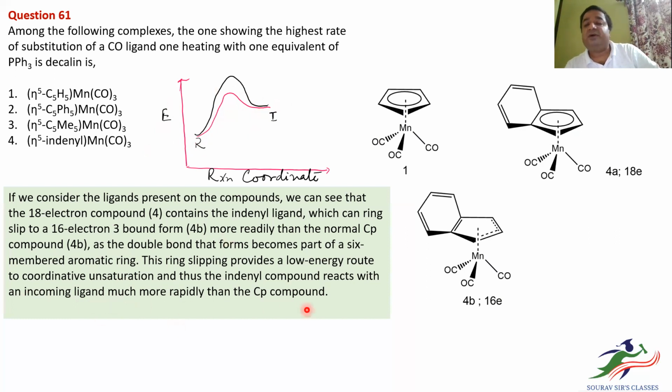So the incoming ligand can attack, and the reaction will happen more rapidly compared to where we have only C5H5, C5Ph5 or C5Me5 ligands. I hope that clarifies the question that was asked. I've given you an in-depth analysis of this question and hope it will help you.